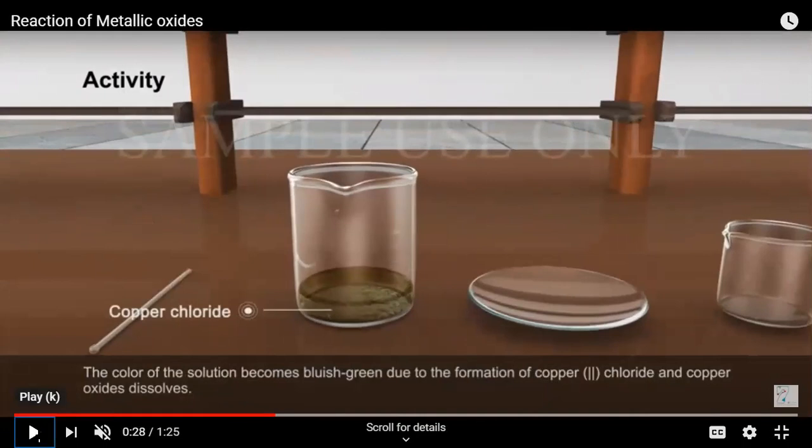This is because copper oxide has reacted with HCl and it leads to formation of copper chloride. So simply we follow the rule of neutralization reaction in this concept, that is acid plus base gives you salt and water. Over here the acid is dilute hydrochloric acid but the base is copper oxide. So the metallic oxide is acting as a base for the reaction, and it leads to production of salt and water, as you can observe.